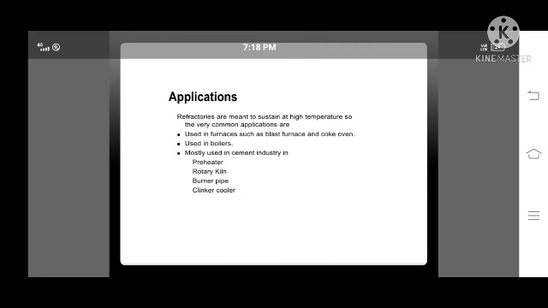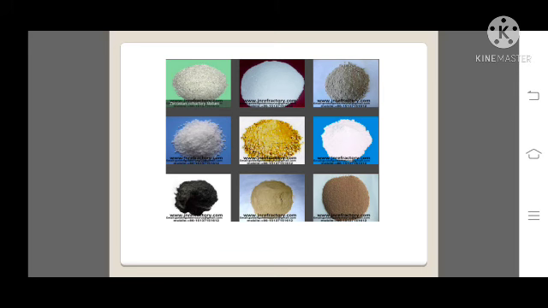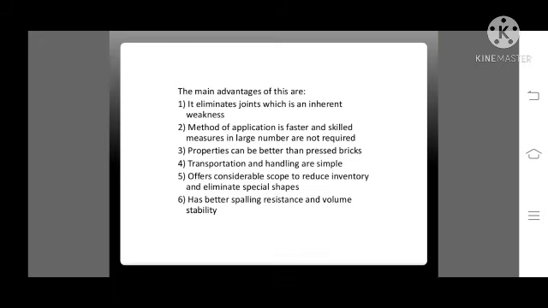These are applications of refractory material. These are some examples of refractory material. The main advantages of this ore is that it eliminates joints with an inherent weakness. Second, the method of application is faster and skilled measures in larger number are required. Third, properties can be better than pressed bricks. Fourth, transportation and handling are simple. Fifth, offers considerable scope to reduce inventory and eliminate special shapes.